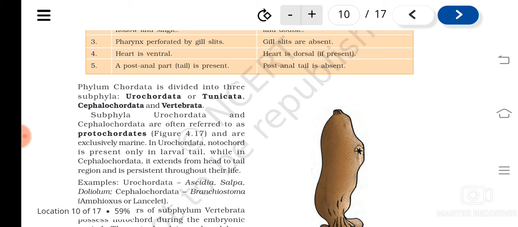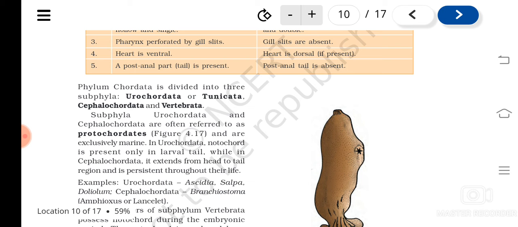See, the important features of chordates are what? Presence of notochord, dorsal nerve cord, all this. In Urochordata, the notochord is present only in the larval tail. Understood? But in Cephalochordata, it extends from the head to the tail, and it is persistent all through their life. Is it clear?